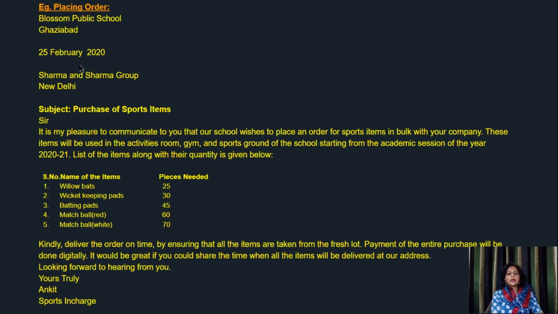Serial number, name of the items, pieces needed. So here it goes. Bats, 25. Wicket keeping pads, 30. Batting pads, 45. Match ball red color, 60. Match ball white color, 70. So list may be longer, and quantities may be less or more according to your need. And you may also add another column here. If you're particular about the brand, you can mention the brand name also there in that column.